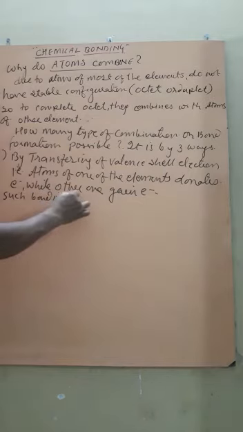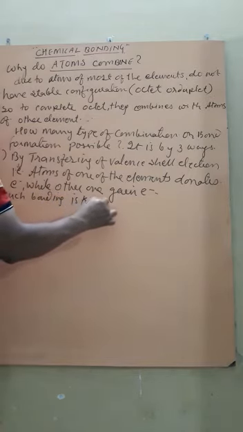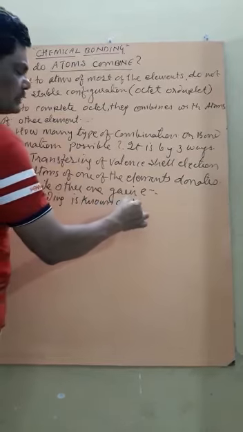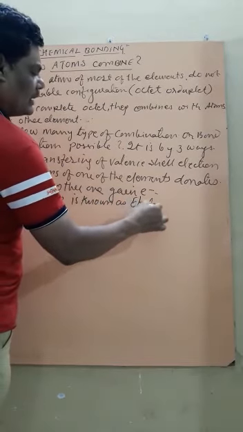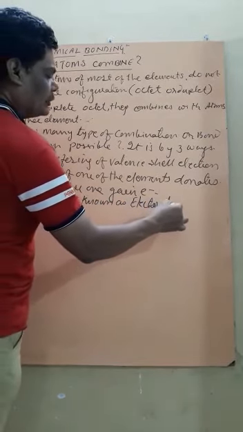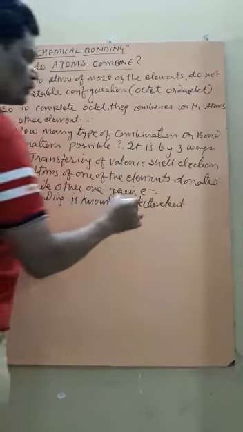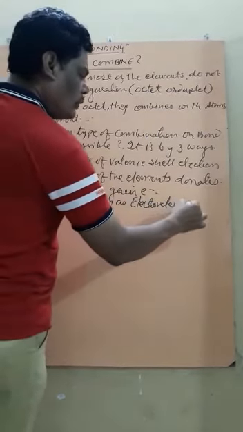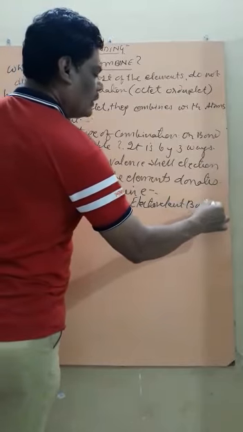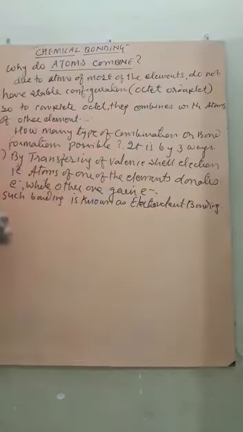Such bonding is known as electrovalent bonding. In ninth class you were already introduced to it, called electrovalent bonding or electrovalent combination.